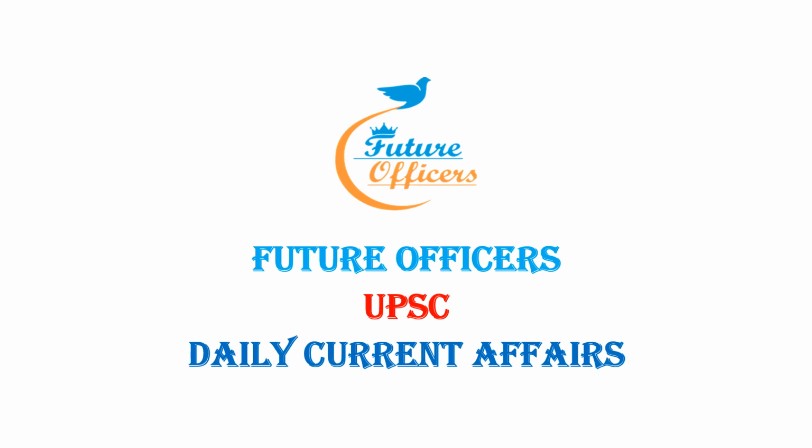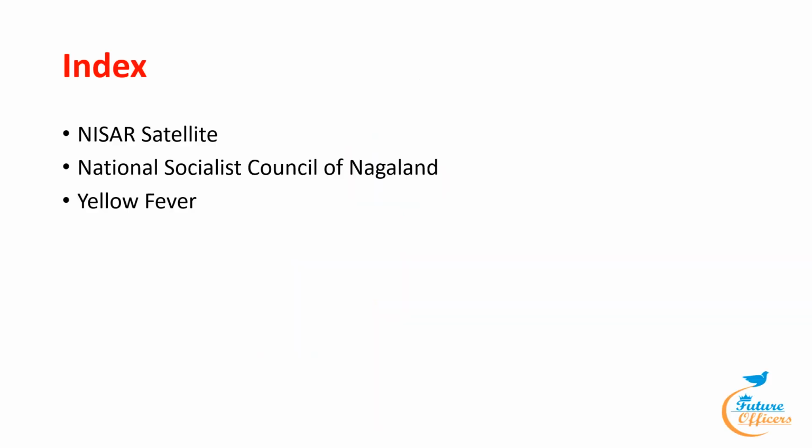Today we are going to see the 15th May daily current affairs. So today we are going to discuss the important topics of today's news. Today we are going to see these three topics. The first topic is NISAR satellite, and the second is National Socialist Council of Nagaland, and the third is yellow fever. These both come under the GS3 paper, and this yellow fever we have to learn from the prelims perspective. So now we'll have a detailed analysis of these three topics.